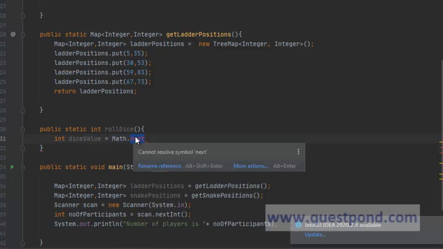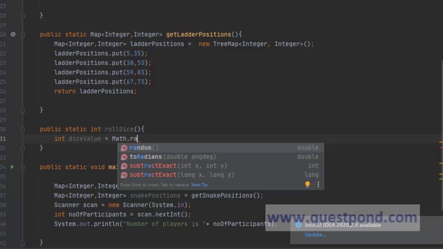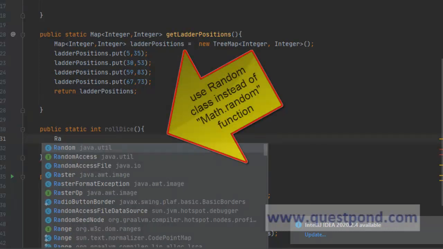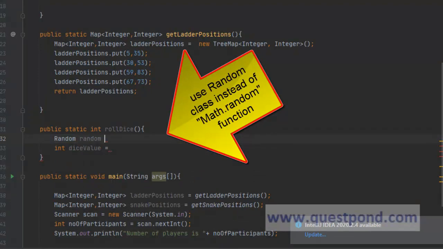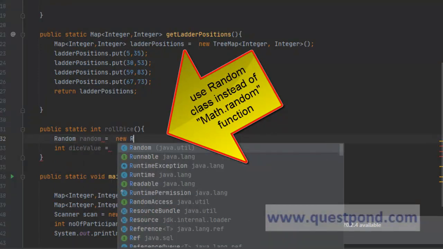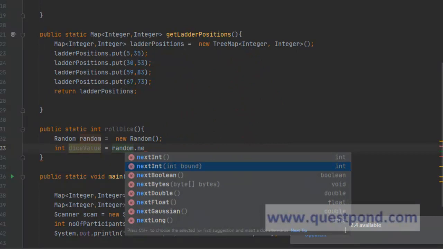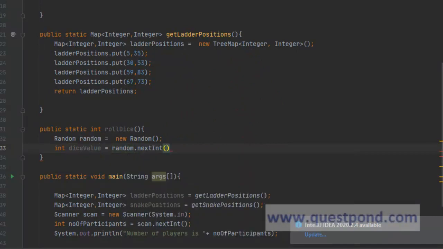We can make use of Math.random, but the problem with Math.random is it generates any numbers. So instead of that, we can make use of the Random class which is available in Java. So we have a Random. Now using this random, we can make use of random.nextInt, and you can see it takes an upper bound. So we can give the bound as 7 minus 1 plus 1. This is a general way to create it.